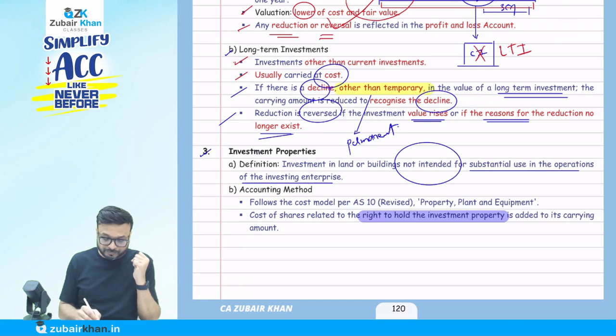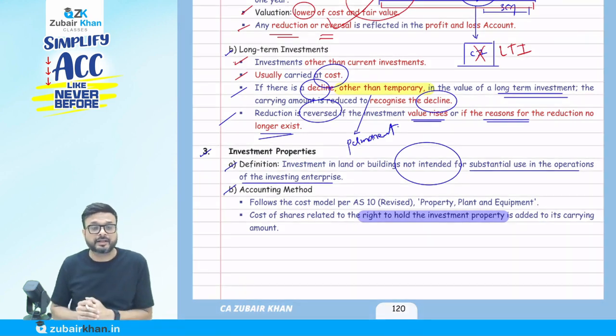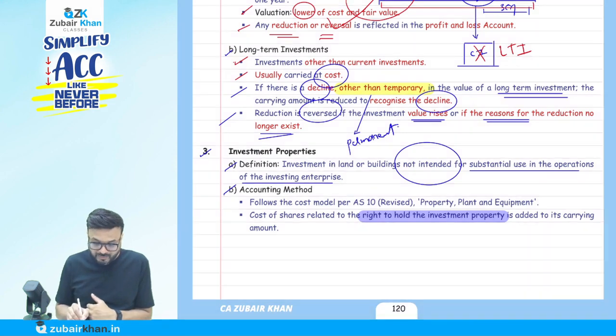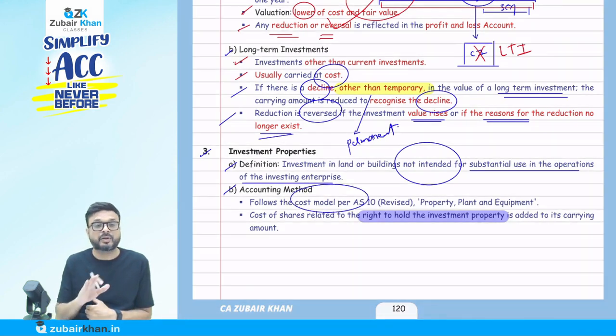That is going to be covered in the accounting standard. What does it say? Follow the cost model. They say we have to follow the cost model. The revaluation model is not allowed. So when you invest in property, the revaluation model is not allowed. Only the cost model we have to follow, which we covered in accounting standard 10.